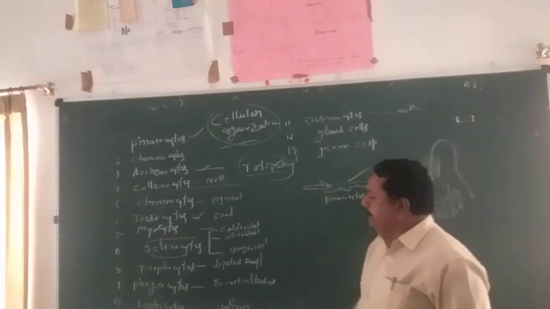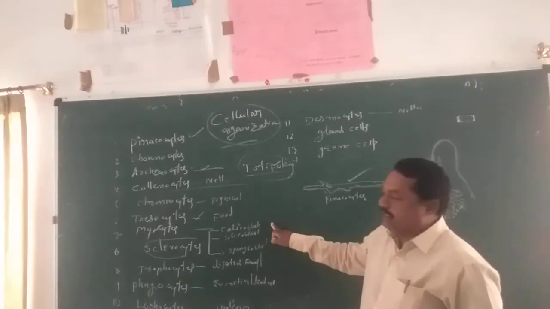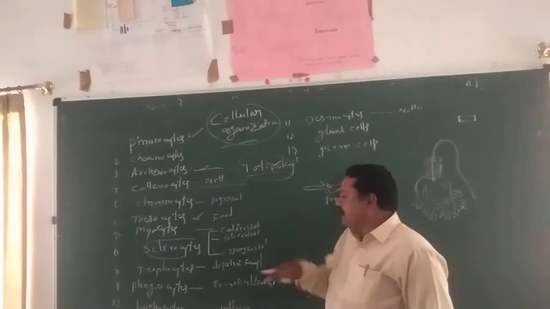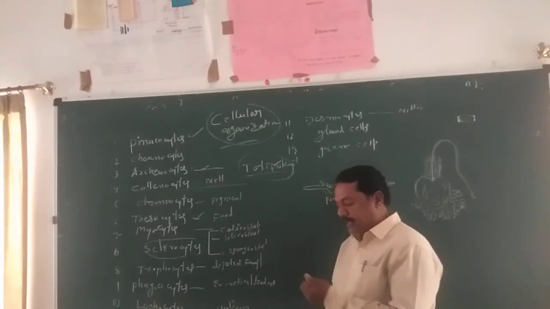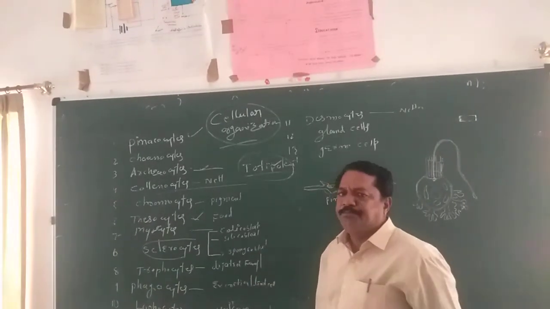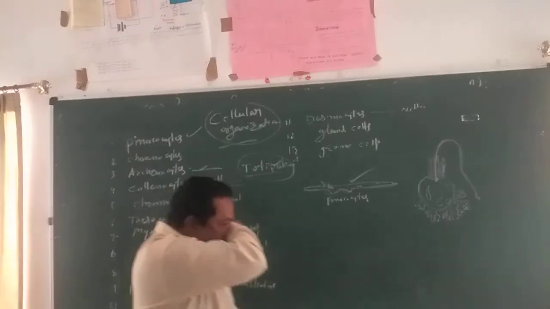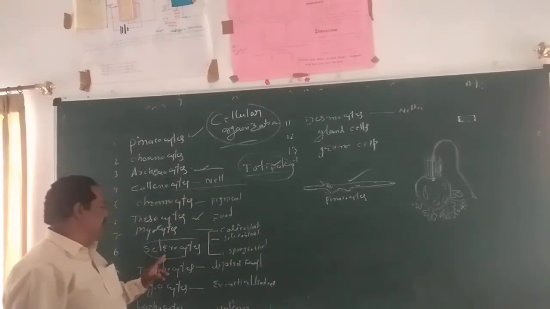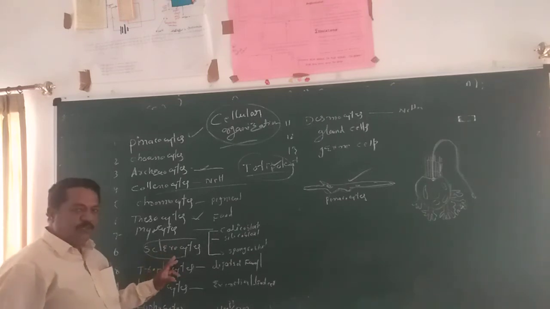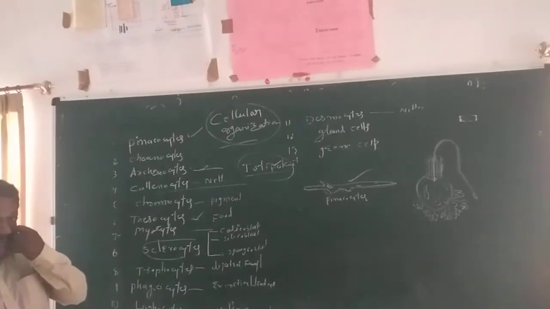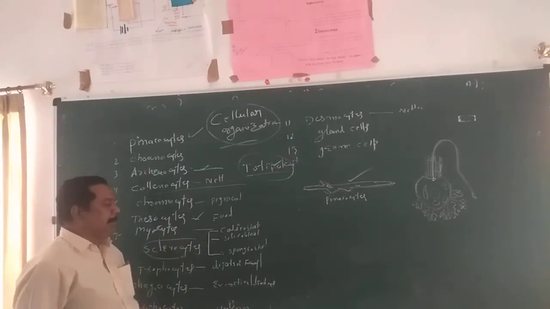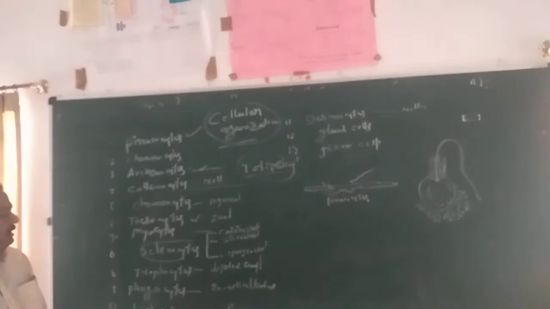The names indicate it: calcium carbonate spicules are formed through the calcoblasts, silica spicules are formed through the silicoblasts, and spongin fibers are formed through the spongioblasts. Like that, three different kinds of scleroblasts are there, according to the nature of the skeleton. It means spicule formation takes place through the scleroblasts.